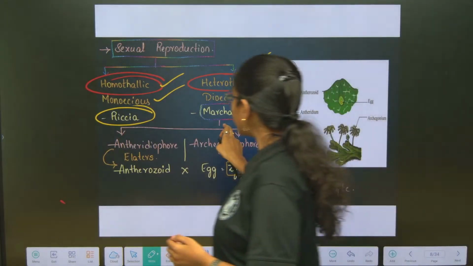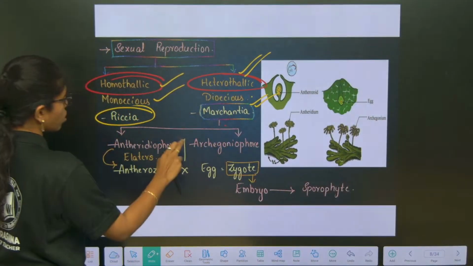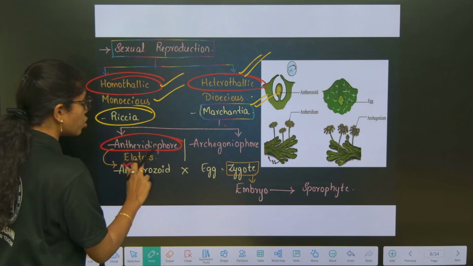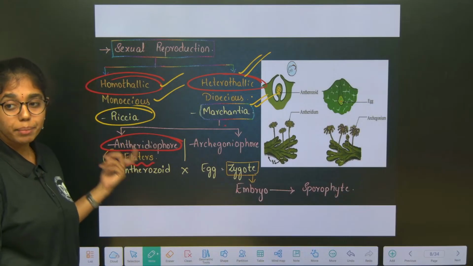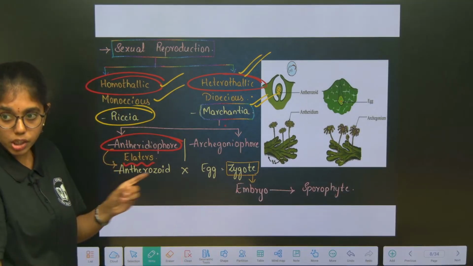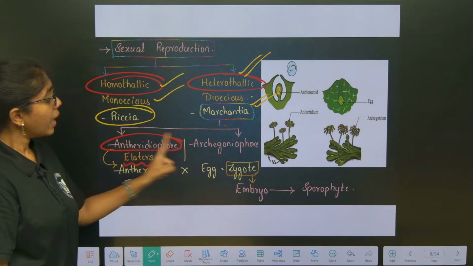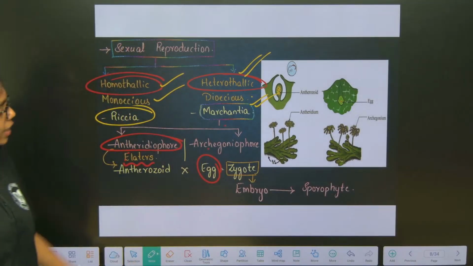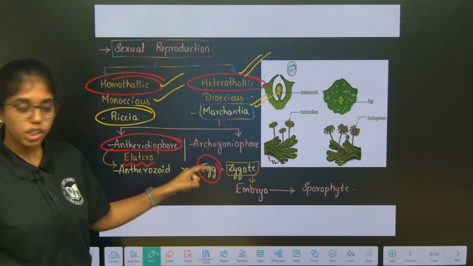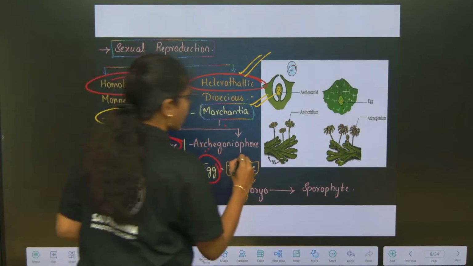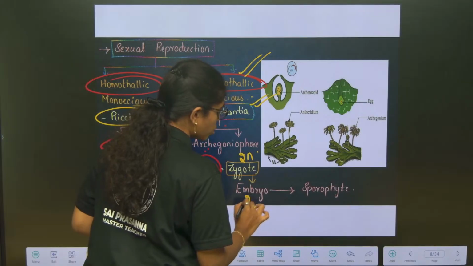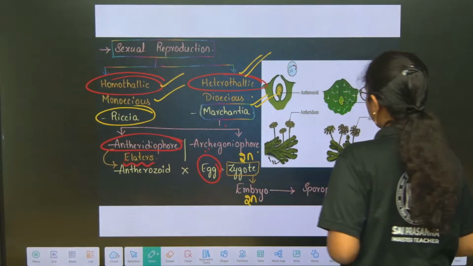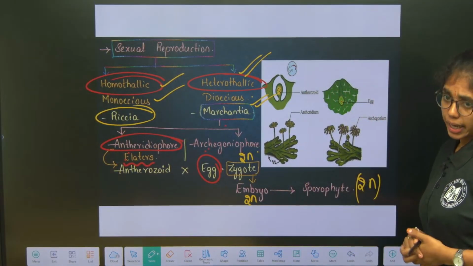Now, in Marchantia, the male reproductive structure bearing this is called what? Antheridiophore, and here antherozoids are dispersed through elaters. Elaters are the mediators by which antherozoids are dispersed from the antheridiophore. And inside the archegoniophore, what is present? The egg is present, and the site of fertilization is the archegonium, where the diploid zygote is formed. The diploid zygote will mature to a diploid embryo that will develop into a diploid sporophyte. Clear till here? Any doubt anywhere?